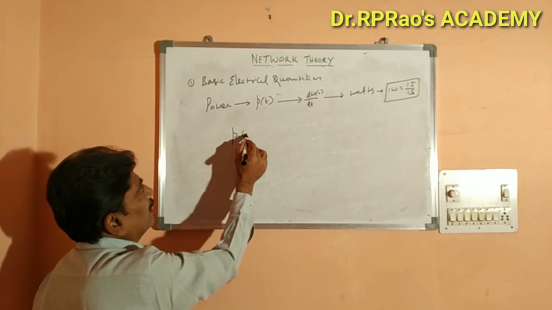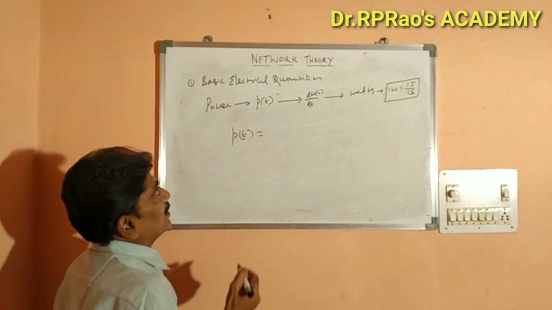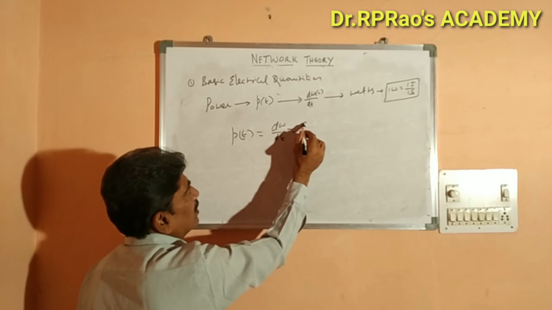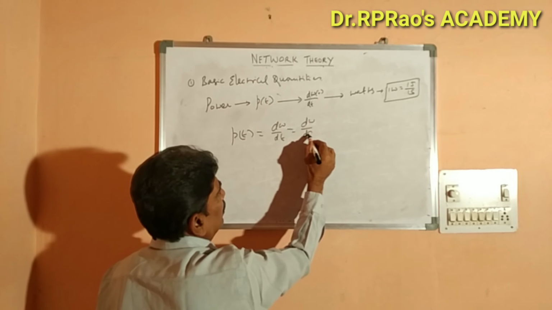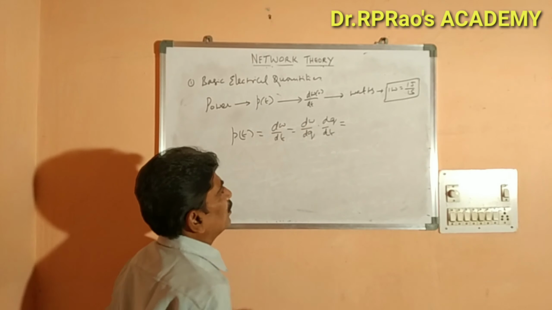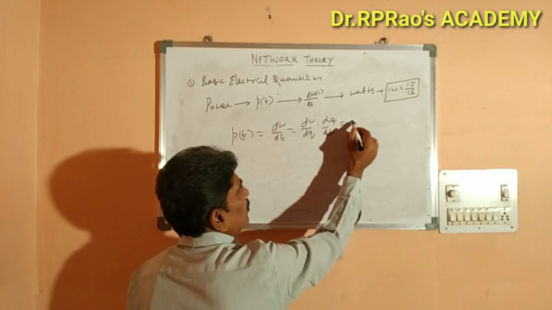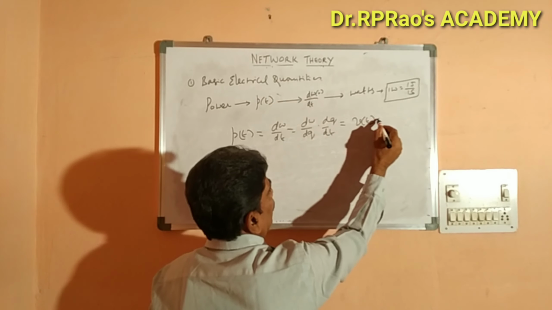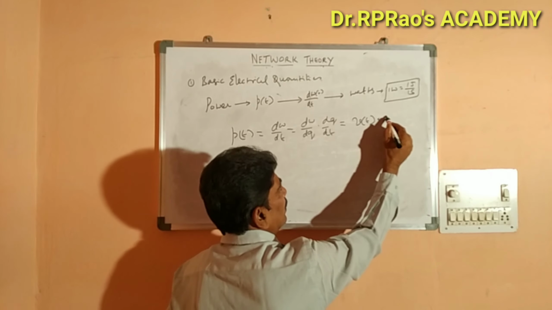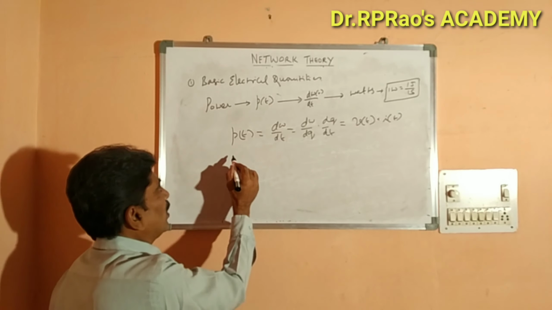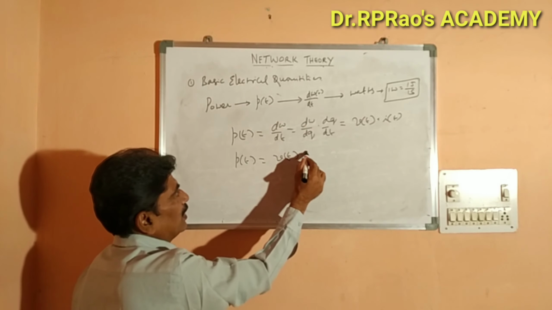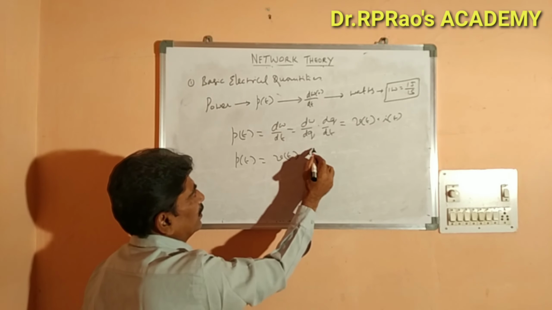And P of t, as it is given, dW by dt, can be written as dW by dq into dq by dt. What is dW by dq? That is nothing but V of t. And what is dq by dt? It is nothing but the rate of flow of charge, which is equal to I of t. So instantaneous power is equal to instantaneous voltage into instantaneous current.